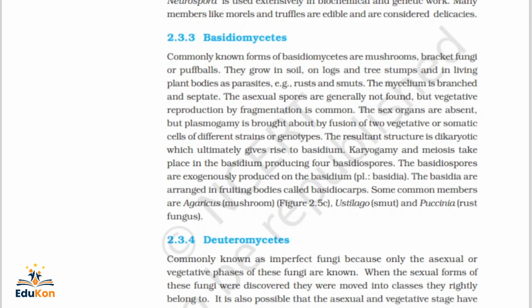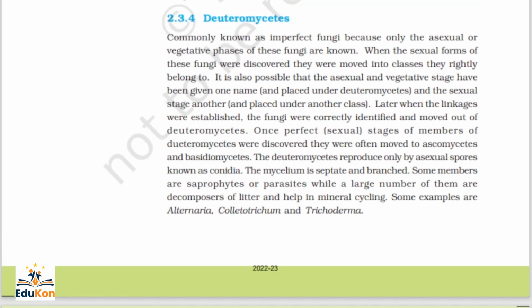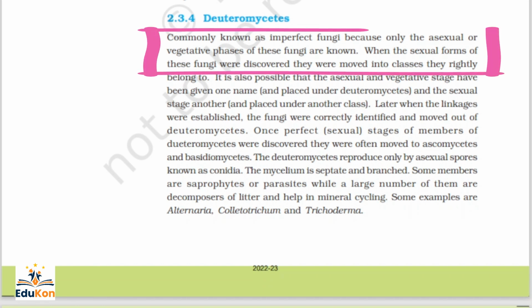Coming to Deuteromycetes, commonly known as imperfect fungi, because only the asexual or vegetative phases of these fungi are known. Known means discovered; till now we know only these reproduction processes.